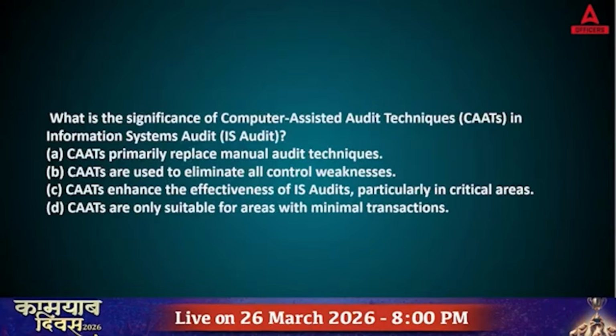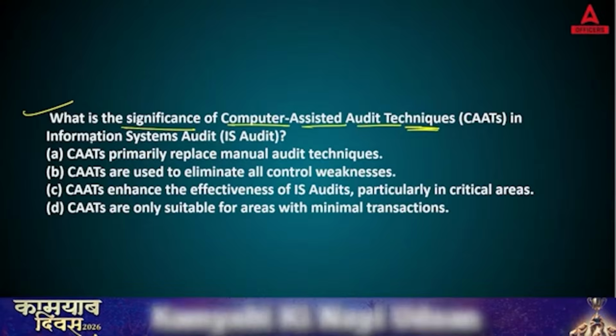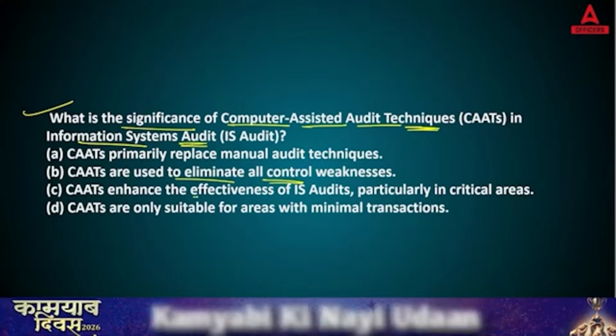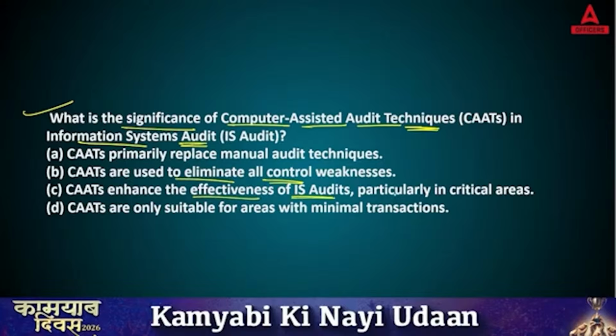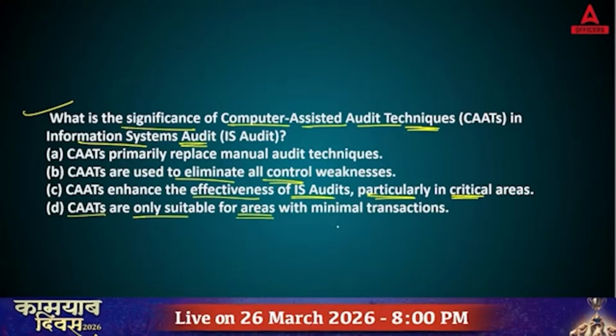Chaliye, next. What is the significance of computer assisted audit techniques, known as CATs, in information system audit? A. CATs primarily replace manual audit techniques. B. CATs are used to eliminate all control weaknesses. C. CATs enhance the effectiveness of AIS audits, particularly in critical areas. D. CATs are only suitable for areas with minimum transactions.